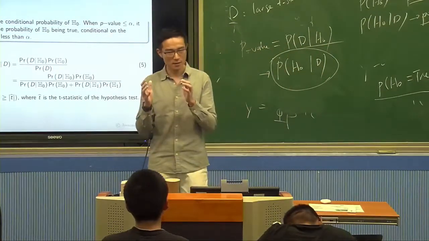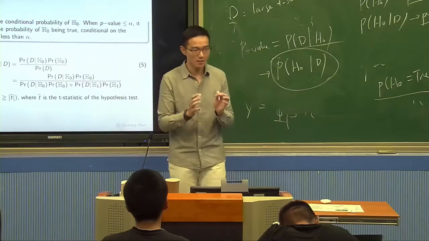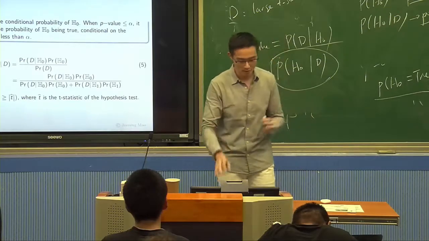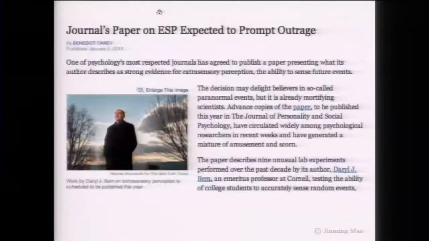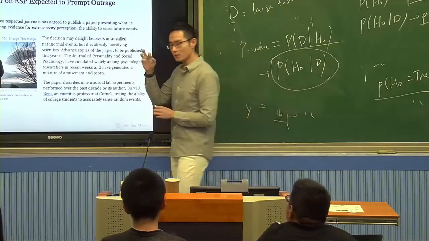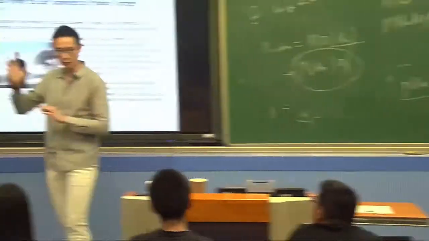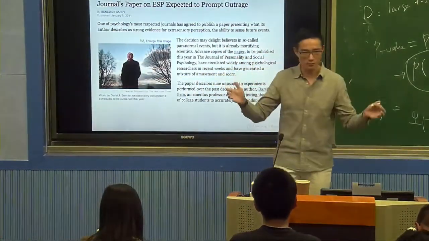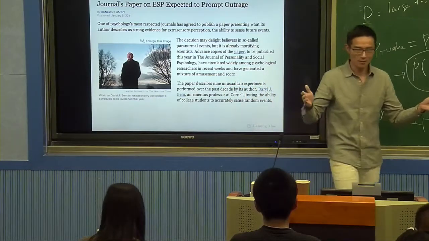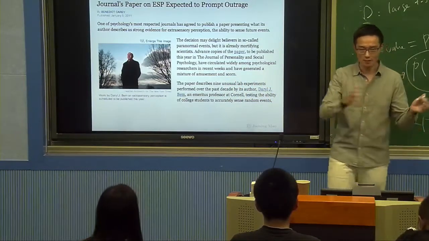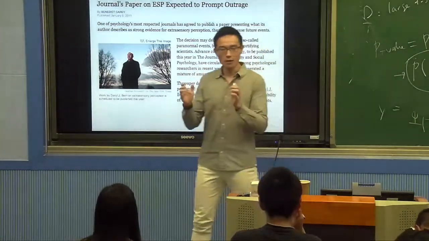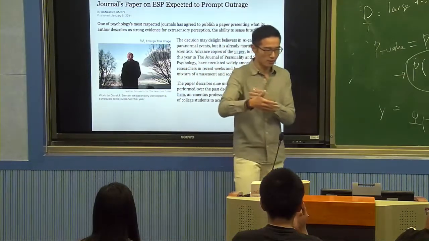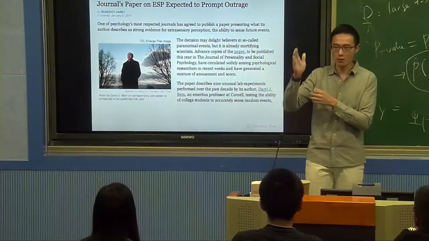If you don't use that, and you only reach a conclusion based on a particular data set, then you're likely to reach some pretty outlandish conclusions. That brings us back to this paper. This paper is about whether people can sense the future, can feel the future. This is a subject that human beings have thousands of years of observation and thinking about. Obviously, except in ancient times, when people thought we could do whatever. But so far, our entire civilization and our science suggest that we cannot sense the future. And that is our prior knowledge.